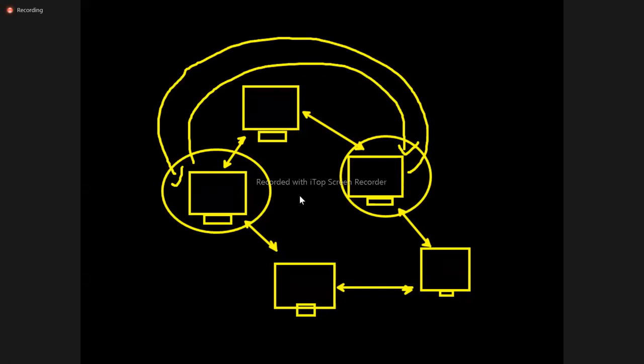Suppose database software is installed in this computer, and in this computer, an application is installed. This application can communicate with this database. Possible. But suppose the database is installed in USA and the application is installed in Hyderabad. That communication I want. Not possible with this one. That's where Java comes in.